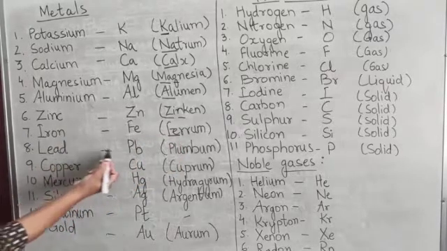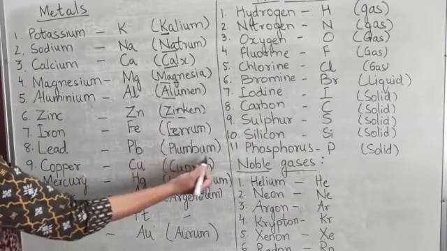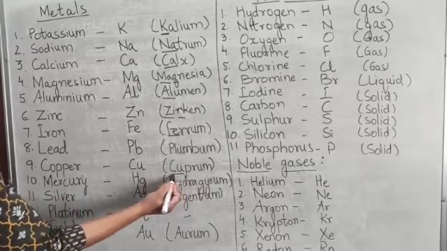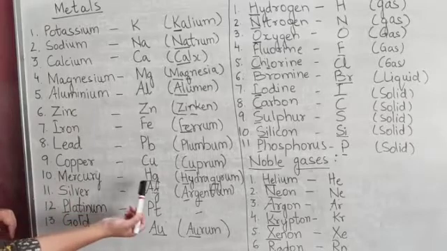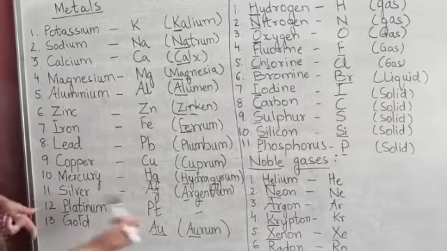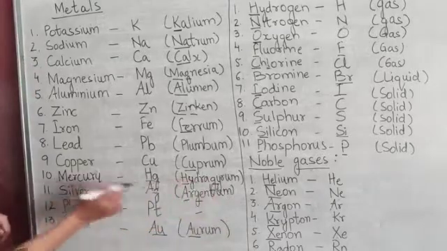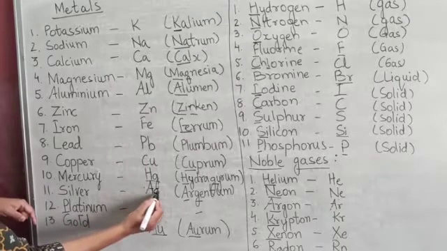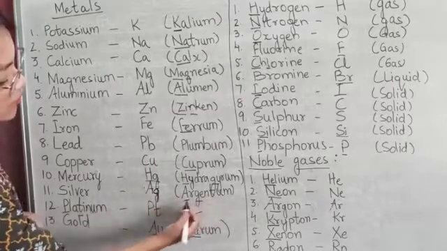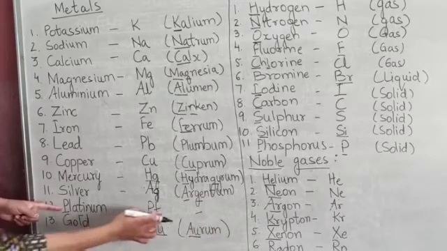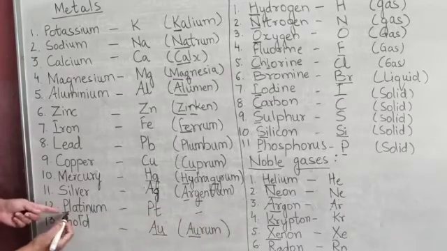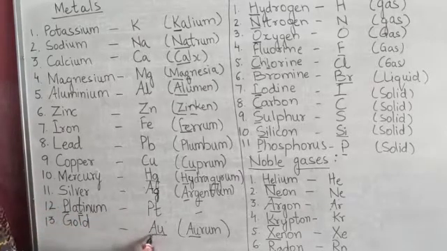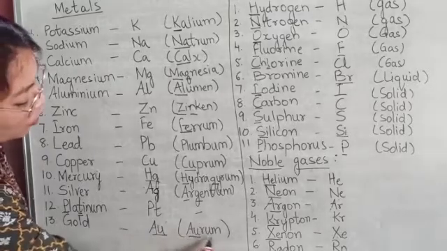Then lead. The symbol of lead is Pb. It is derived from plumbum. Symbol of copper is Cu. It is derived from cuprum, Cu. Now, mercury. The symbol of mercury is Hg, which is derived from hydrargyrum, the Latin name for mercury. Then comes silver. The symbol of silver is Ag, and it is derived from argentum. Then platinum doesn't have any Latin name, so it is derived from its original name only, Pt. Then the symbol of gold is Au, which is derived from its Latin name, aurum.